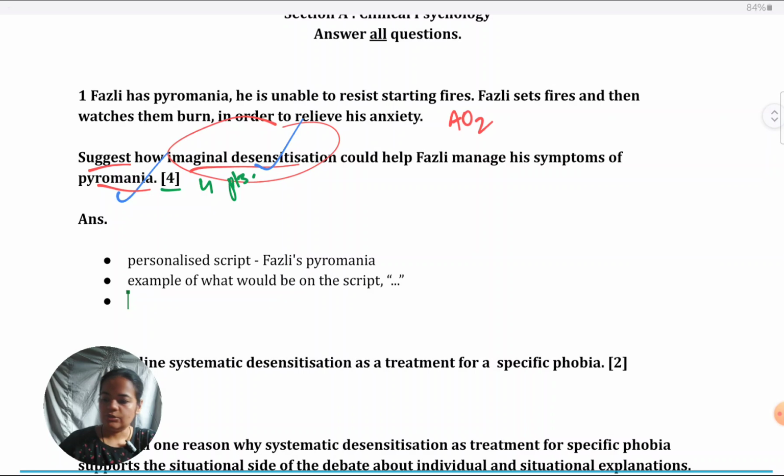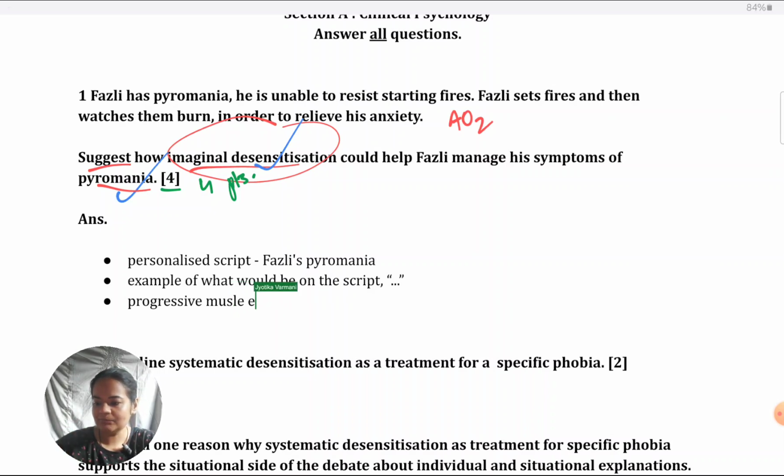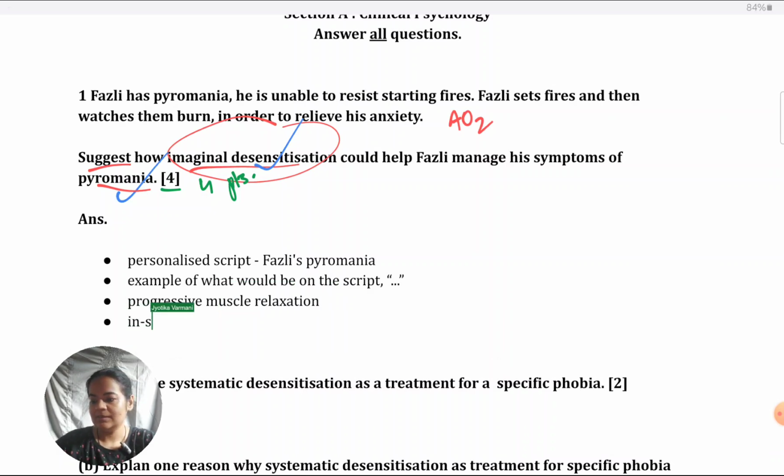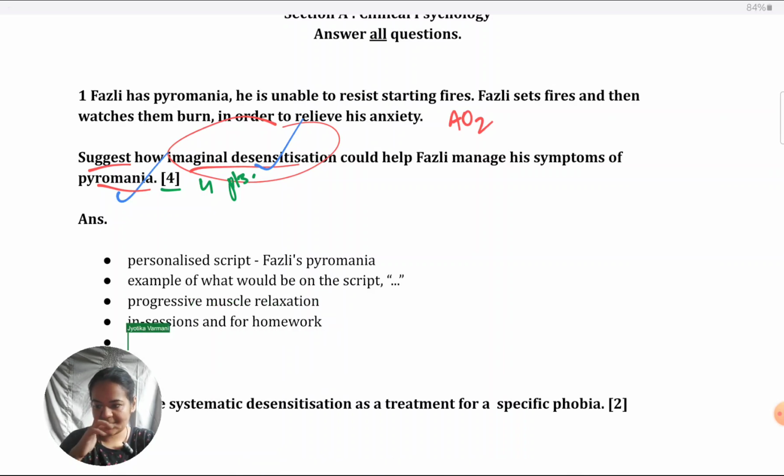Then you could mention how he will be taught progressive muscle relaxation. So when he's imagining the script, the narration, that time he has to practice this. How he will have to do the practice of the script in sessions and for homework. You could also include points about, so as such, these are 4 points that I've given, but if you want to include more, because after all, it's a lengthy procedure, there are other possible points also.